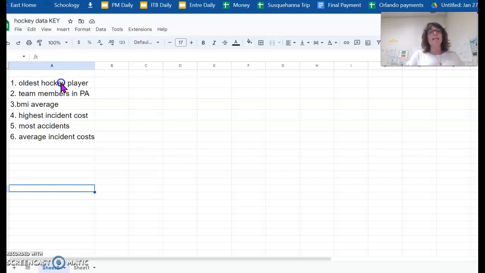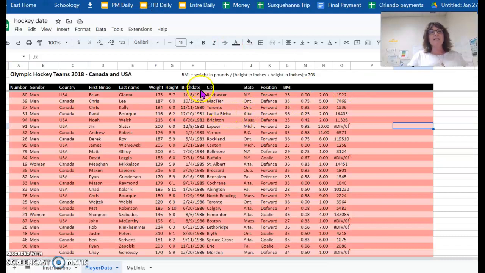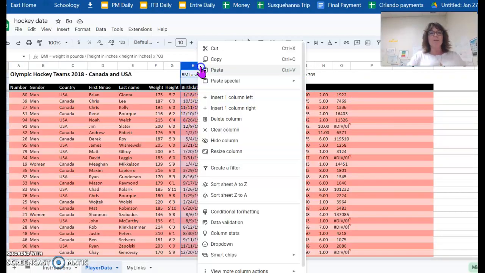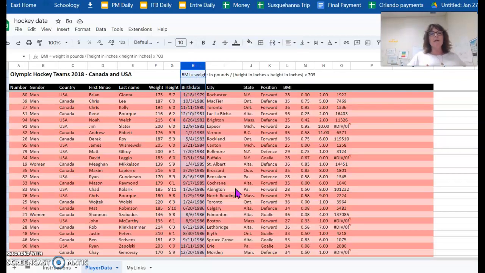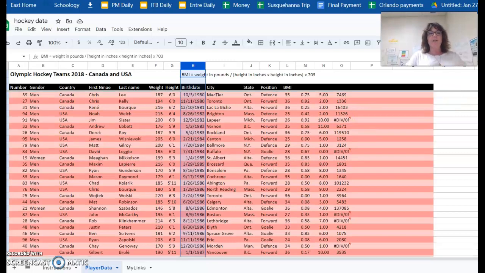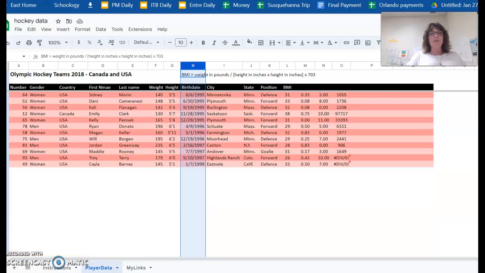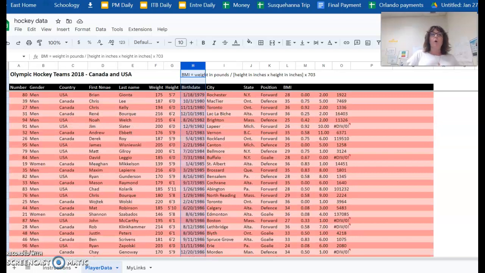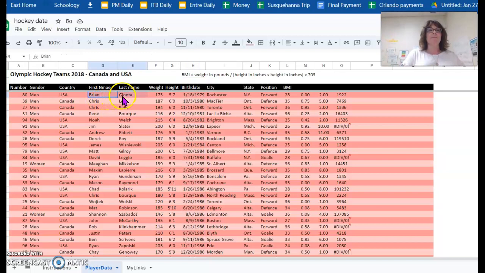So our first question was asking us about the oldest hockey player. I'm going to come right over here. I can see that I've got my birth date right here in this section, and I'm going to sort this. I can sort it one way or another, but what I'm really trying to find out is the oldest hockey player, so the man with the earliest birth date, which happens to be this Brian Gionta, I'm going to guess is how you say it. So here we go. This is going to be our oldest person.